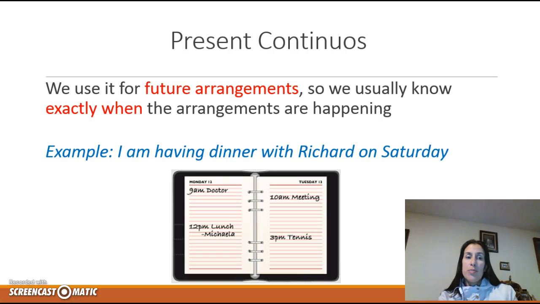So we use it because we know exactly when the arrangements are happening. So I can say I'm having dinner with Richard on Saturday, or I'm having a meeting on Tuesday at 10 a.m., or I'm playing tennis at 3 p.m. on Tuesday, because I know exactly when the actions will happen.